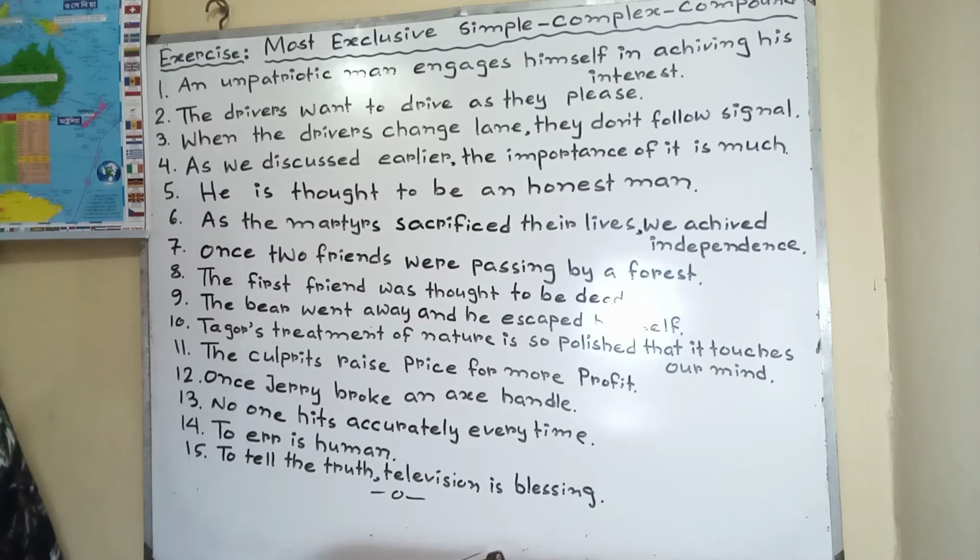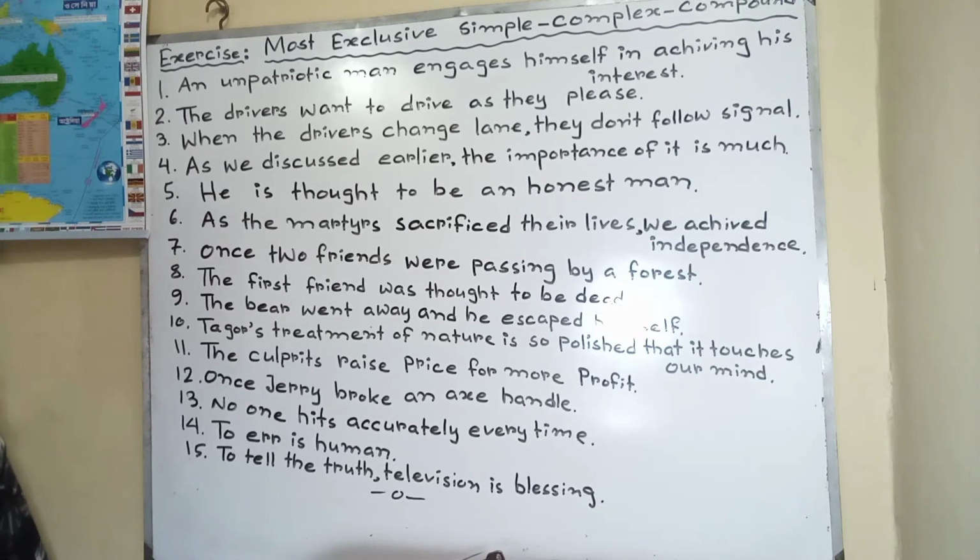Now compound will be: once there were two friends and they were passing by a forest. Or there were two friends and once they were passing by a forest. Please write down the examples or the answers so that you can see them later.